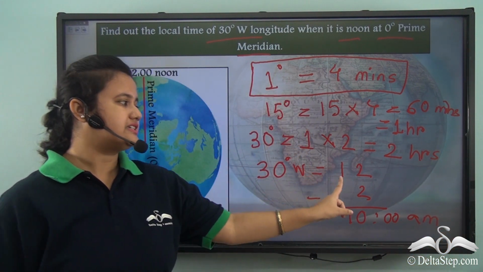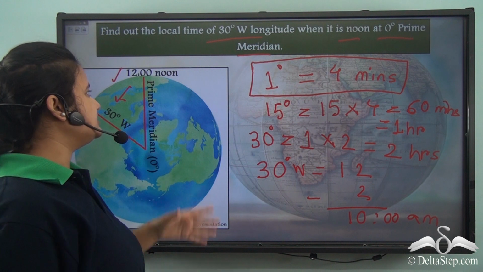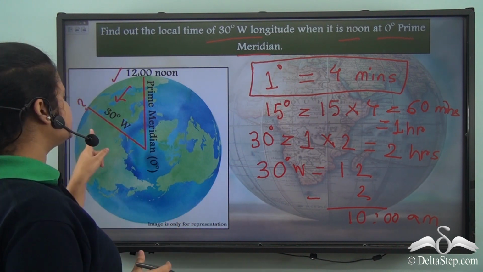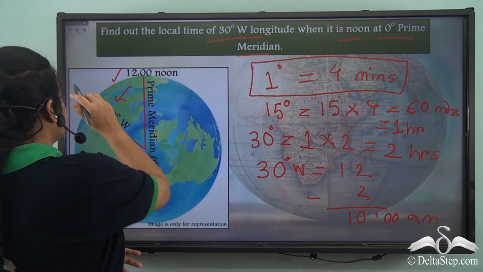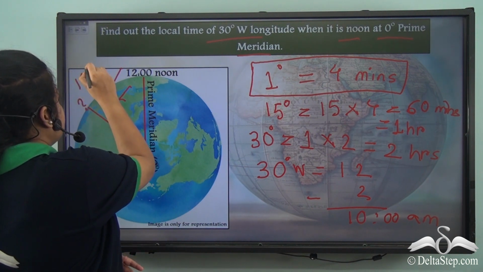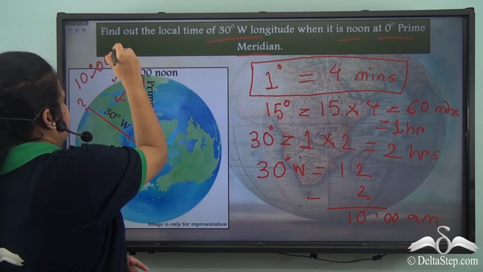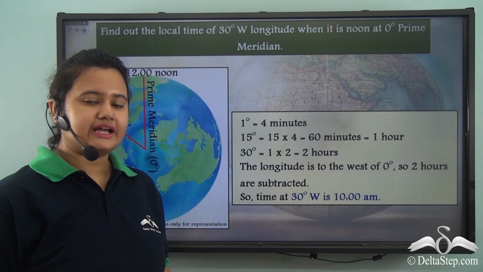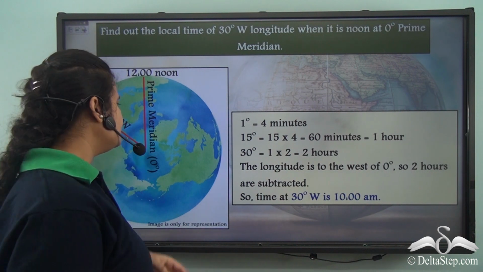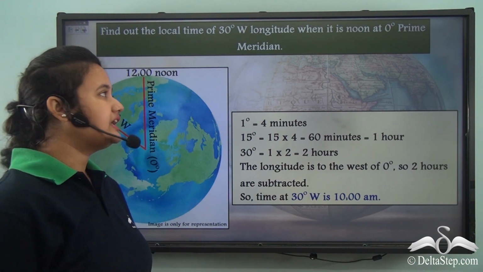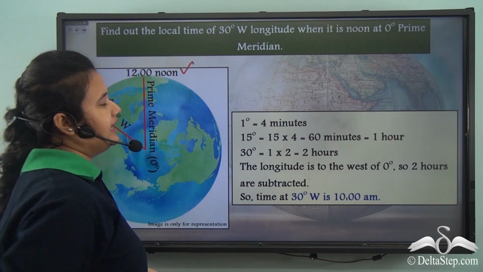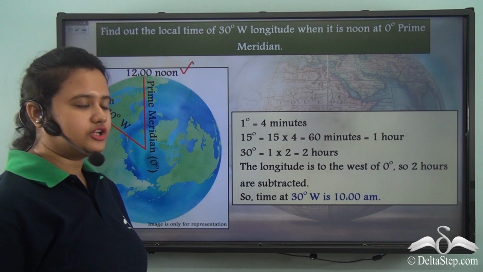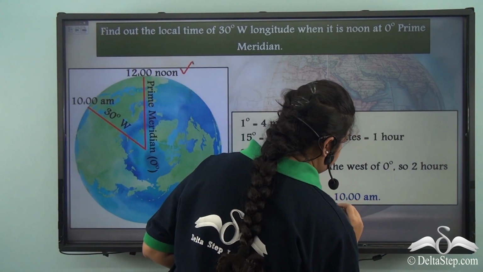So, if the time at prime meridian is 12 noon, then the time corresponding to 30 degree west longitude will be 10 AM. So, we just computed that if the time corresponding to 0 degree prime meridian is 12 noon, then the time corresponding to 30 degree west longitude will be 10 AM.